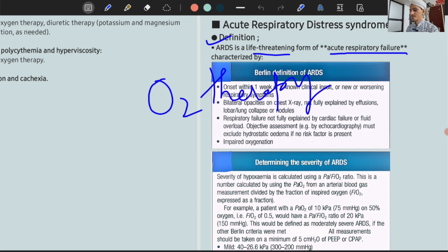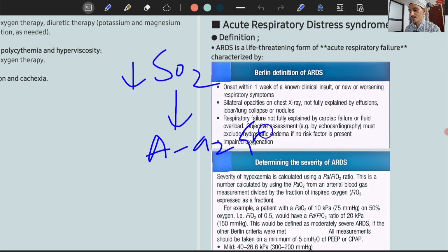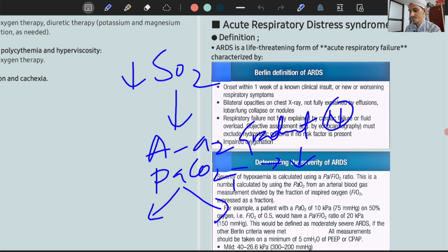If you have seen the last video on the interpretation of ABG in the context of respiratory failure, then you will know that when SpO2 is decreased, meaning the pulse oximeter is showing hypoxemia, and when you perform ABG the A-a gradient is normal, and PaCO2 is either normal or decreased, you will give 100% oxygen therapy to the patient.